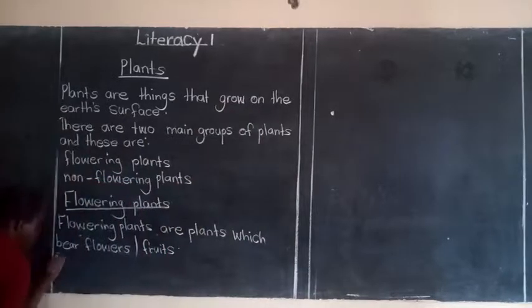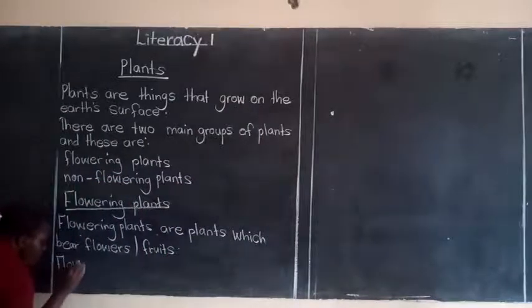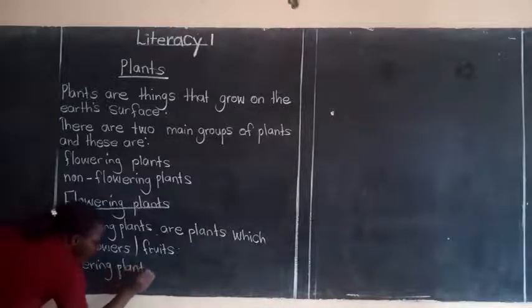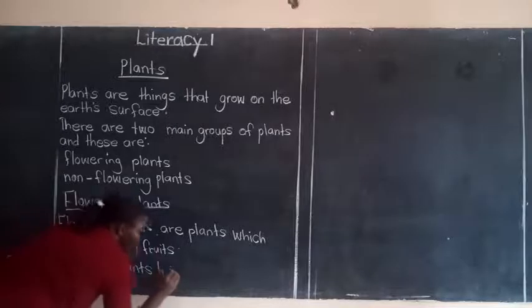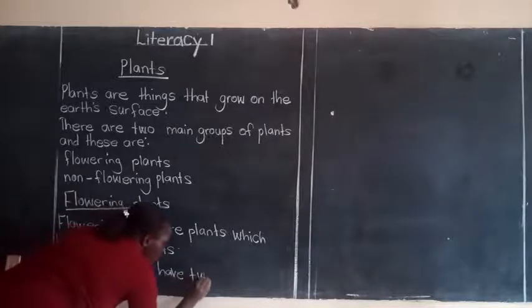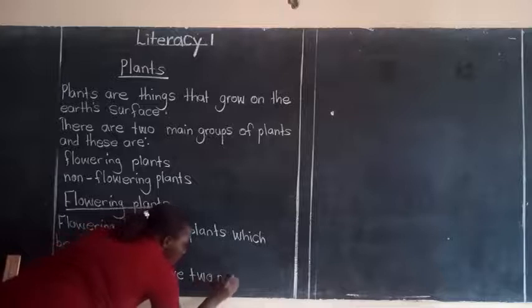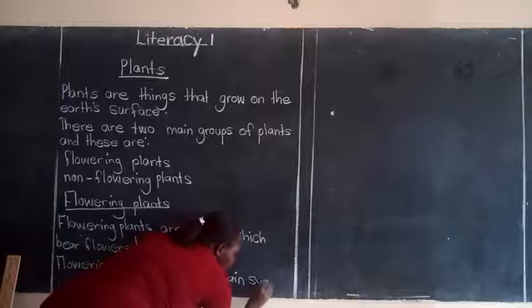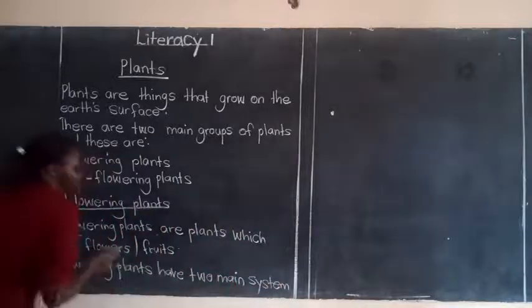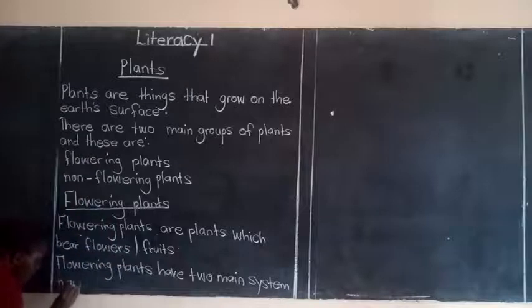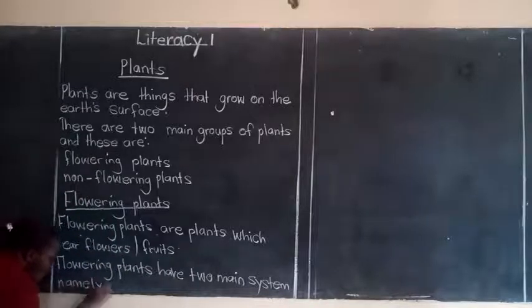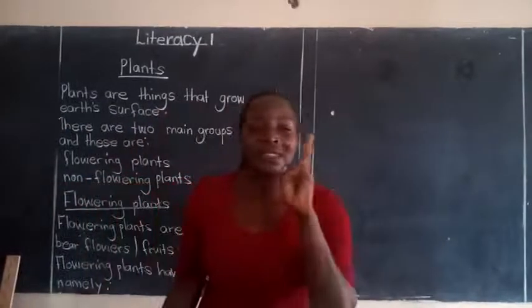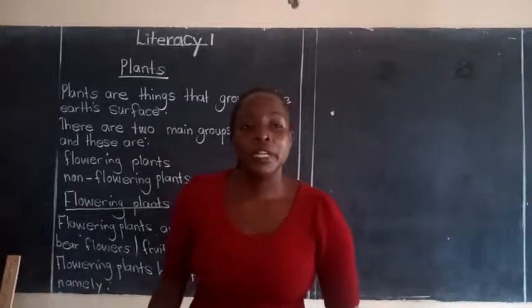Flowering plants have two main systems, and these are, namely, yes, there are two main systems on a flowering plant. Who can name the first one?